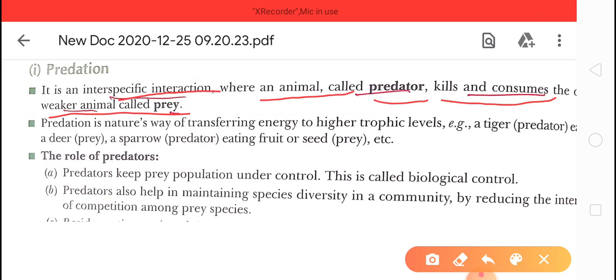Okay, this is predation. We have seen many examples of predators in the forest. A lion is a predator and a deer or buffalo is prey. It's a natural process by which energy is transferred to a higher trophic level. For example, a tiger is a predator and a deer is prey. A sparrow is a predator and seeds or fruit are prey.